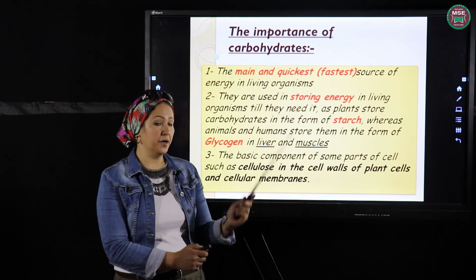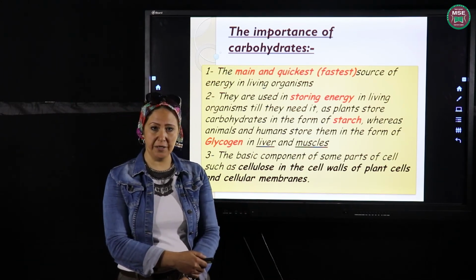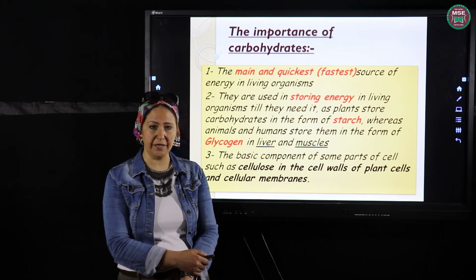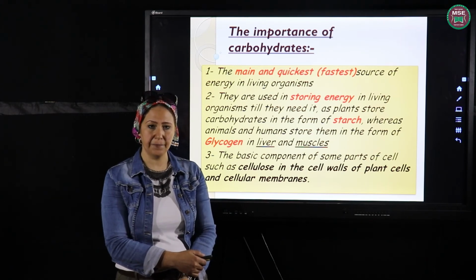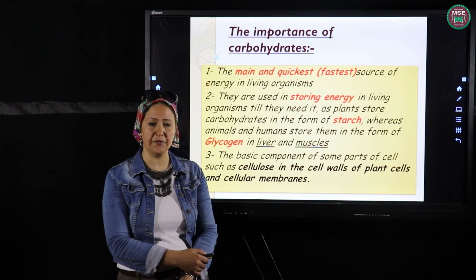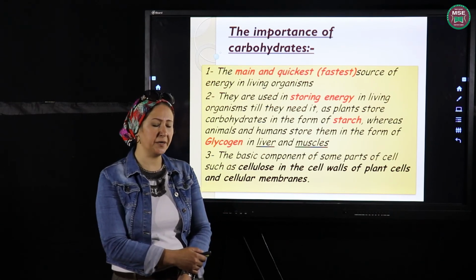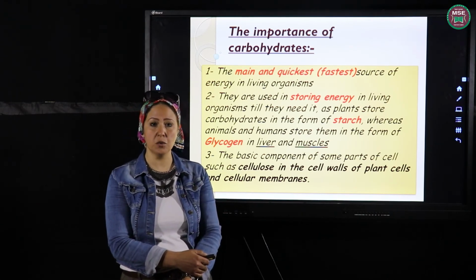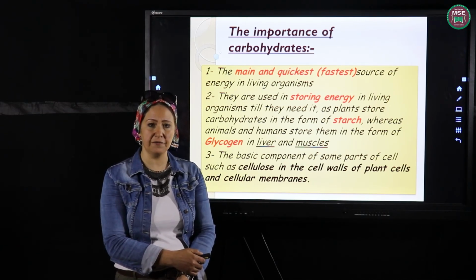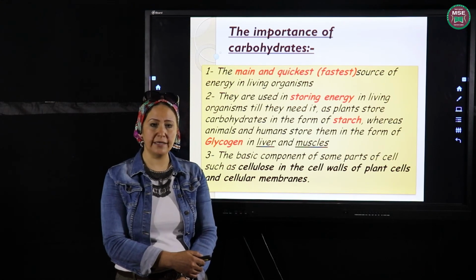Number 2, they are used to store energy inside the body, as the human body stores excess carbohydrates in the form of glycogen inside our liver and muscle. And the plant stores carbohydrates in the form of starch inside their tissues. Number 3, there is one of the carbohydrates called cellulose. This cellulose enters in the structure of the cell wall and cell membrane.